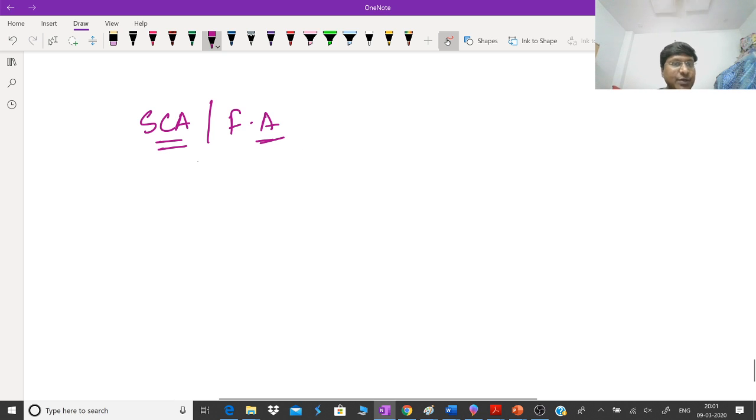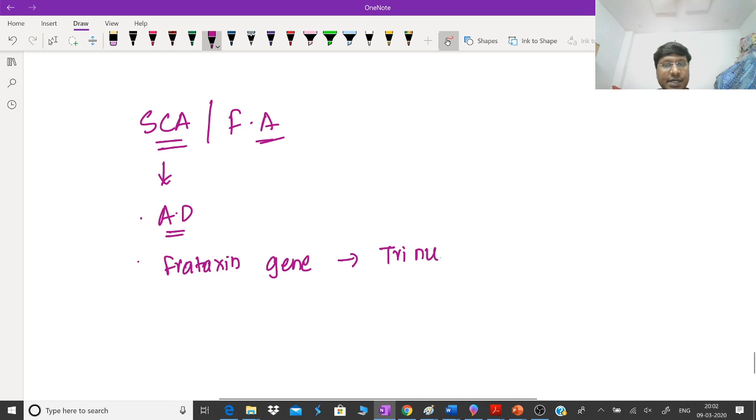Right? And this spinocerebellar ataxia or Friedreich's ataxia, it is an autosomal dominant type of inheritance, and the gene which is being mutated is the frataxin gene, and the type of mutation what you will have is trinucleotide repeat. Right? Trinucleotide repeat. Okay. And these individuals, what will be the clinical manifestations?